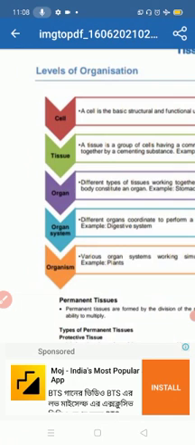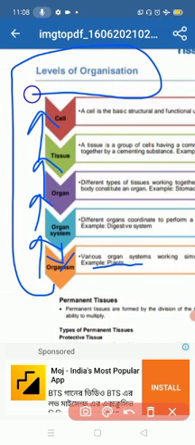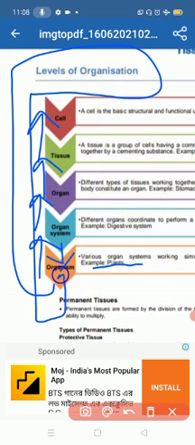The organ system is done with the help of organs, tissues and cells. That is the level of organization carried out by the organism.